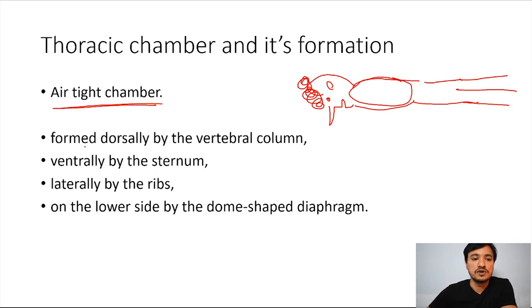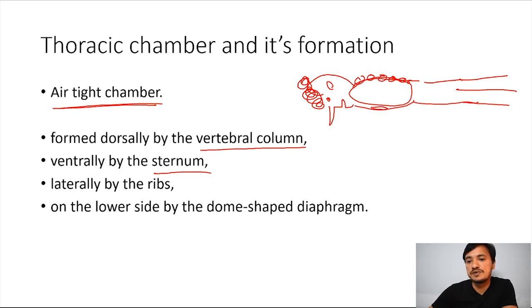Okay, now how this thoracic cavity is formed dorsally by the vertebral column. You see the vertebral column is here, right? His vertebral column. So dorsally it is formed by the vertebral column. Then ventrally by the sternum. Sternum is one of the bones present in the human body, which you are going to read in the skeletal system.